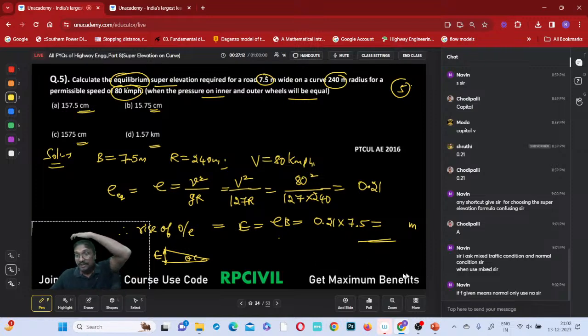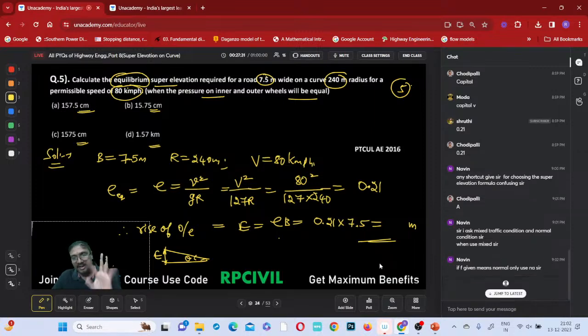They have to mention it. If F is given but they are asking for the super elevation required, what do we use? If they mention super elevation required under full friction condition, then E plus F equals V square by gR, which you have to use. If friction is given but they just ask for the super elevation required, under full friction condition, they did not mention anything, what is the design super elevation?